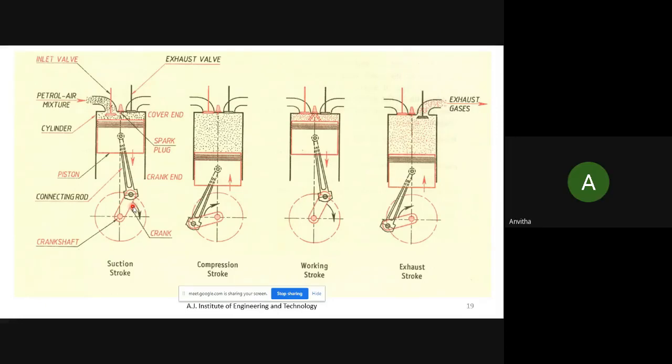Yes, sir. Can you explain the suction stroke of a petrol engine? In the suction stroke, the piston is moved from the top center to the bottom. Correct. So what happened here?